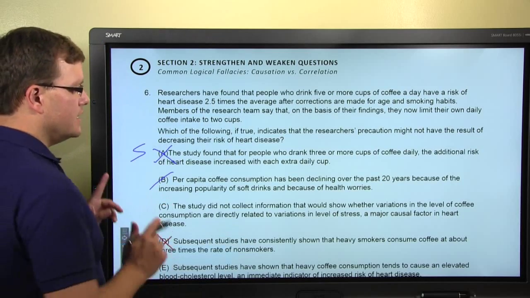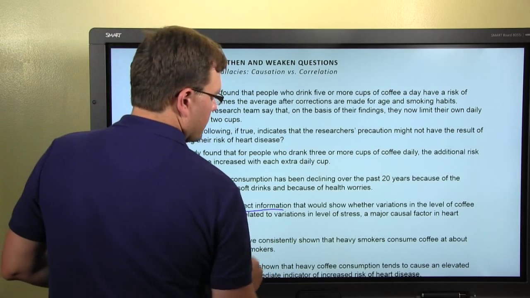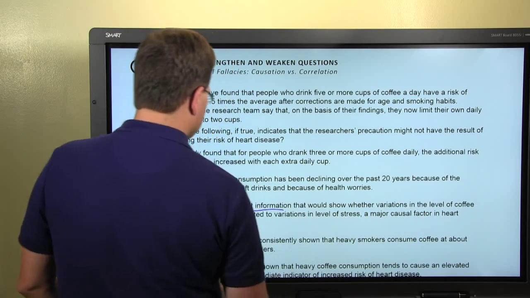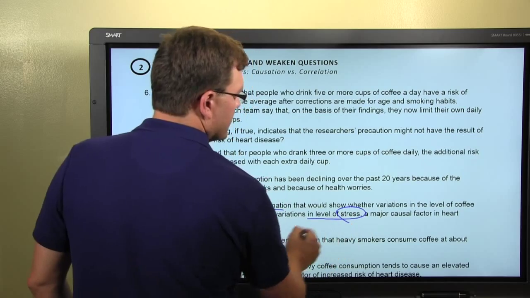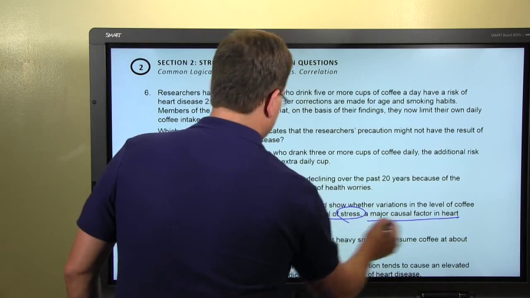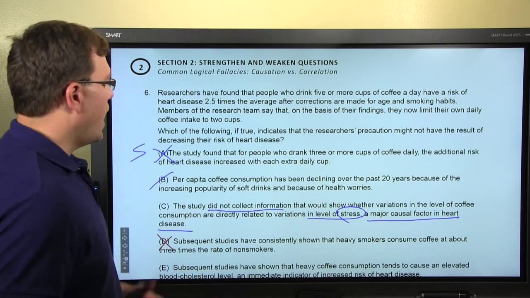C: the study did not collect information that would show whether variations in the level of coffee consumption are directly related to variations in stress, a major causal factor in heart disease.